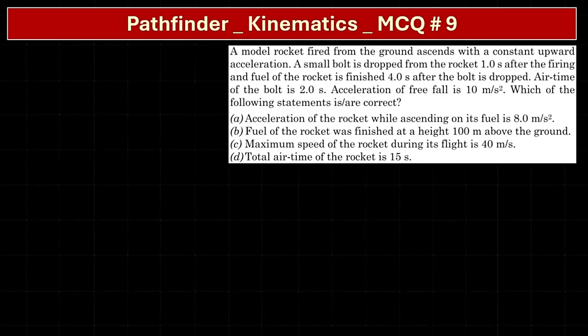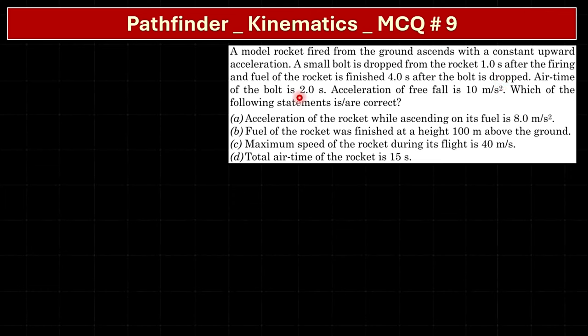Let's see this question. This is a very good question. In this question, a model rocket fired from the ground ascends with a constant upward acceleration. A small bolt is dropped from the rocket 1 second after the firing, and the fuel of the rocket is finished 4 seconds after the bolt is dropped.